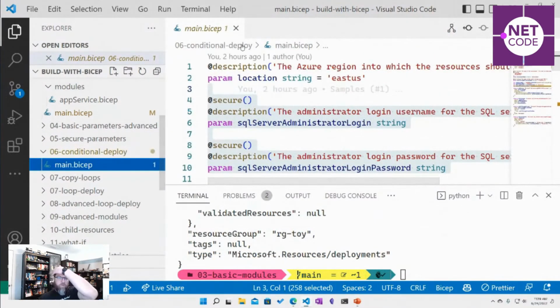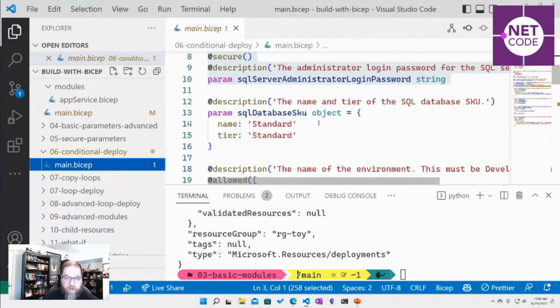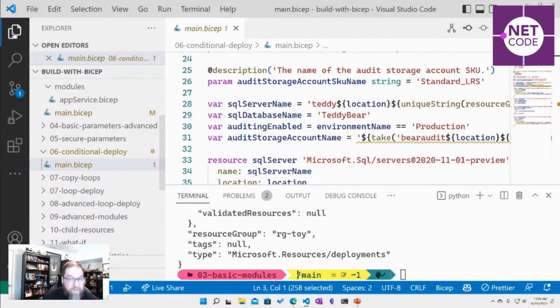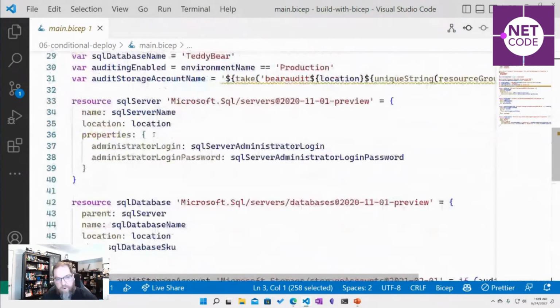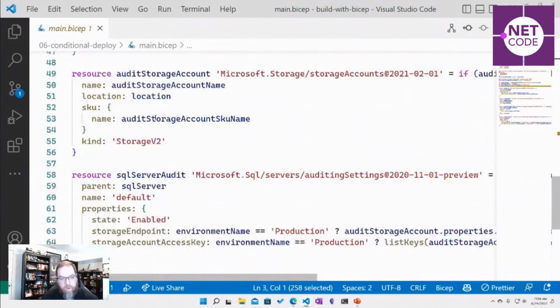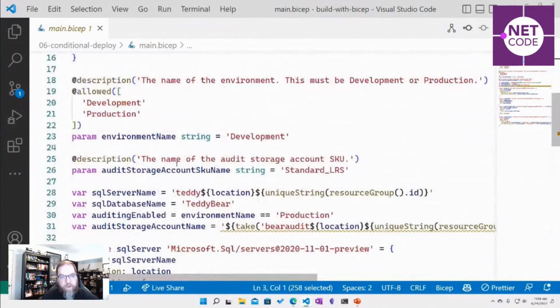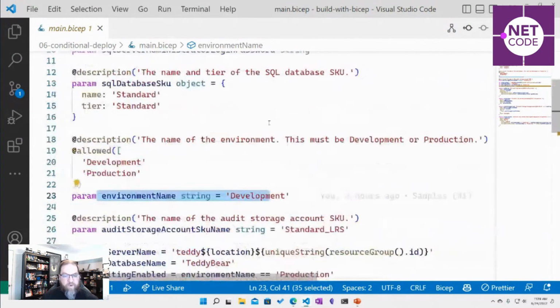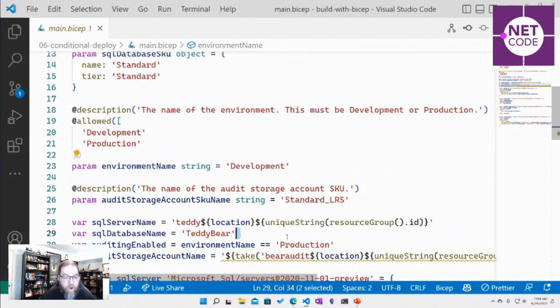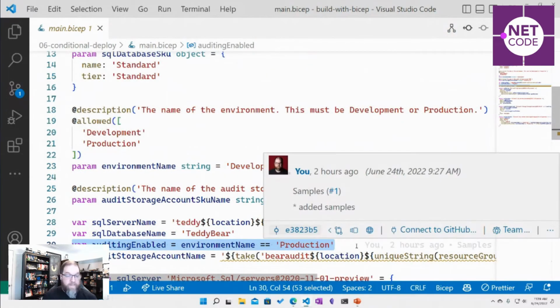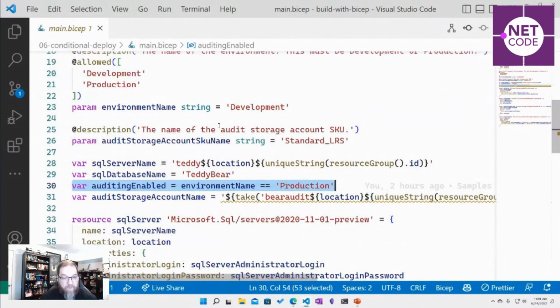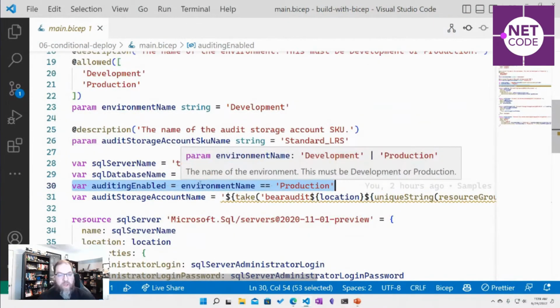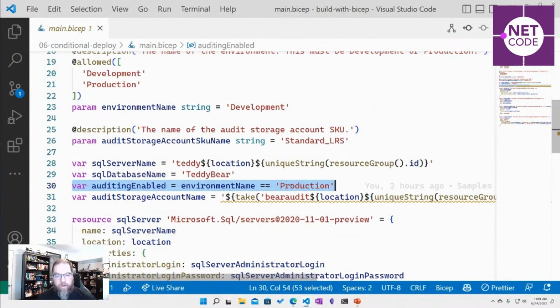So we can also do conditional deployments. We saw earlier we had a couple of ifs, like if it was production, we were going to do one size, or if we were not production, we would do another size. So maybe we're going to say something like auditing is enabled, and we can have that be a value, true or false, depending upon what environment we're in.